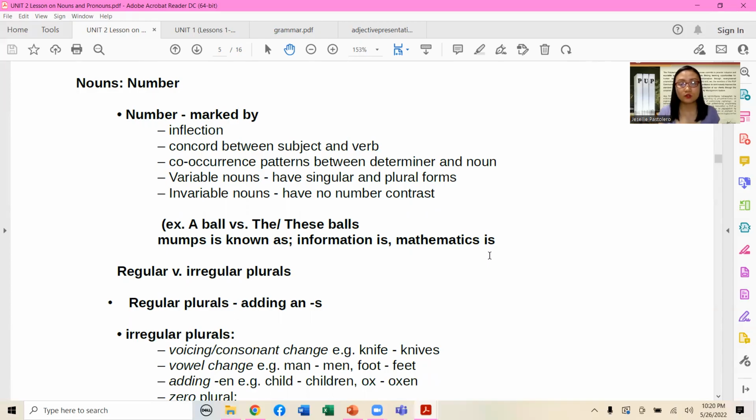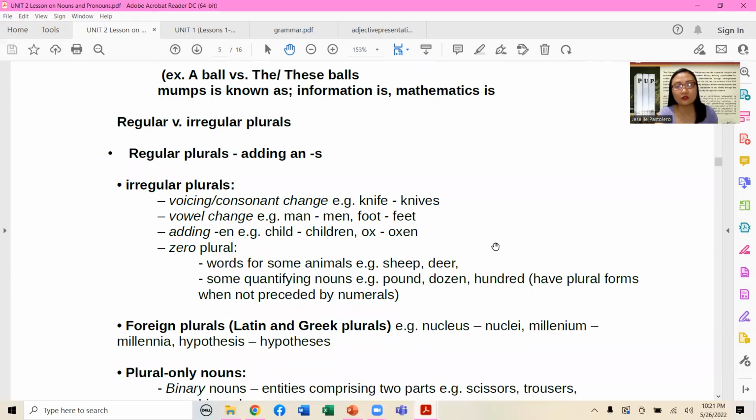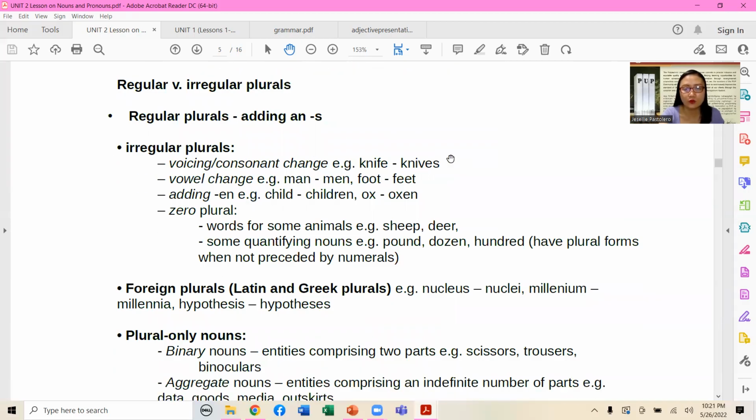It's not supposed to be "are", but you know, mathematics is, okay? Next, we have the regular and irregular plurals. So nouns also experience the regular plural form, by means of adding s, and then the irregular plural forms, by the following addition.